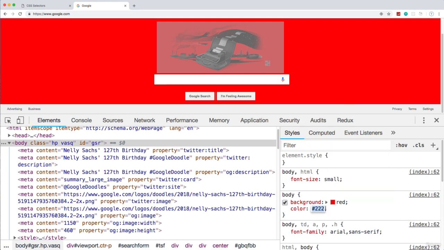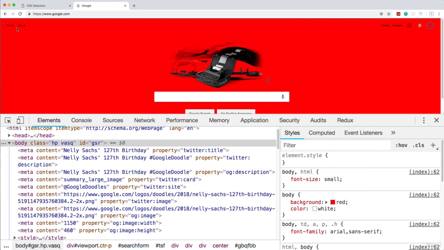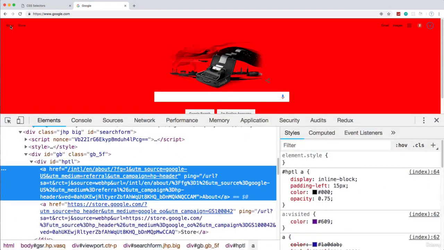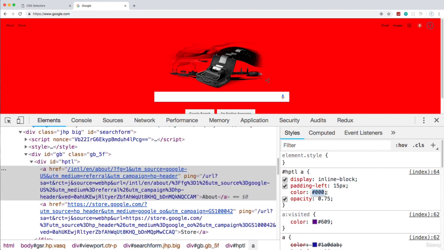We can change the color here to white. And notice the text up here is not white because this has its own styling. So if I click the select tool and let's click one of these links right here, notice the color is black. So I'm going to select that and change it to white, and now these links are white.